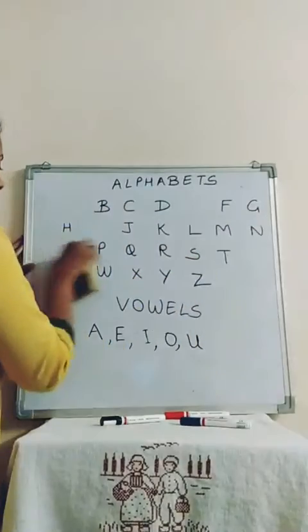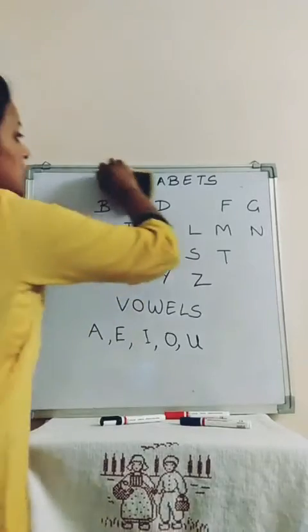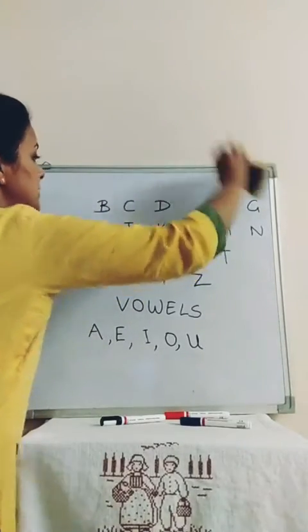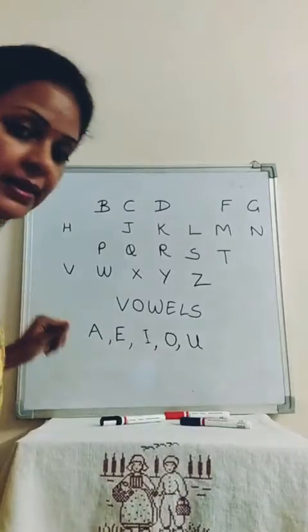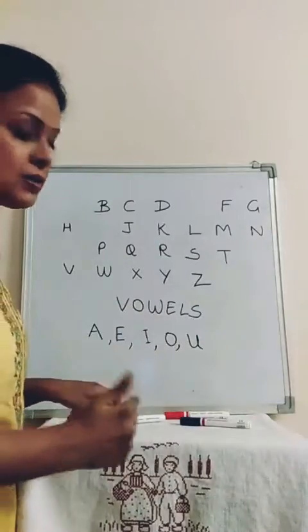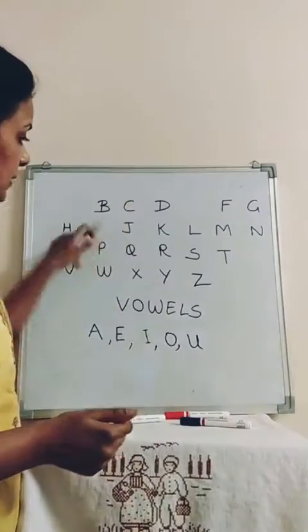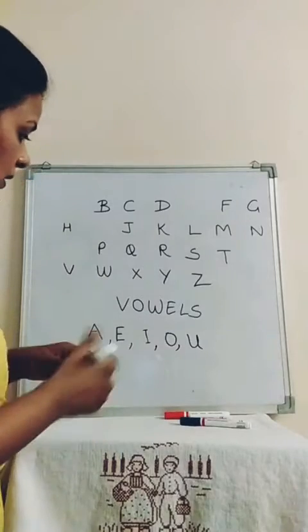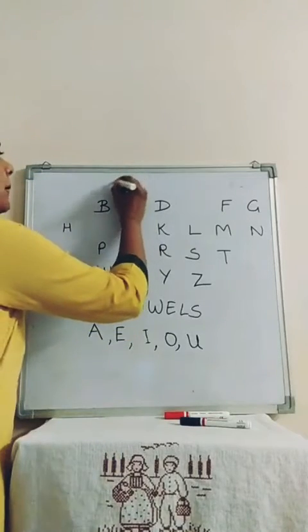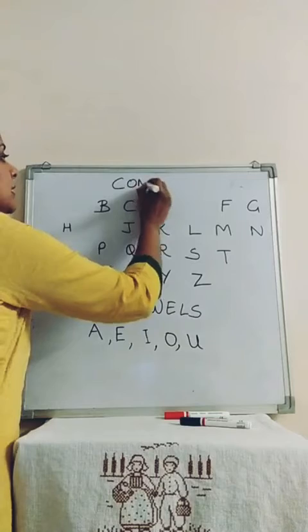So now what are these? What do they become? They are not alphabets anymore, because alphabets are when we take all letters from A to Z. Now they become consonants. These become our consonants.